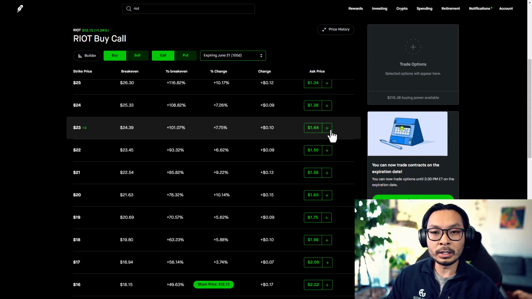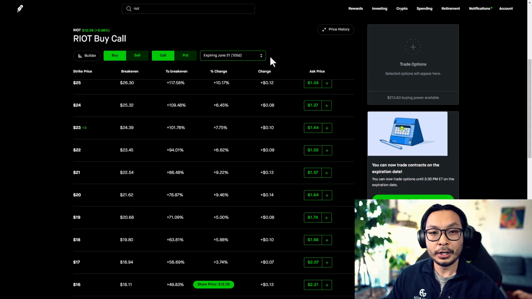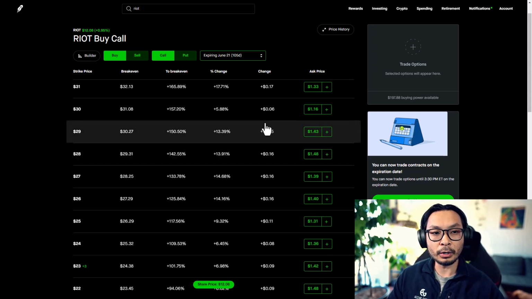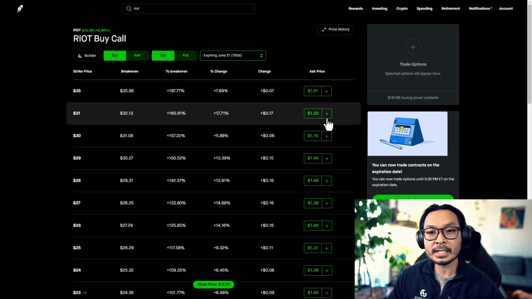What you can do here is change some of this around. If you have less money or you want to put less money into this, you can use different ways. You can either change the date and make it closer, and that will make the contracts cheaper, but that adds more risk. You can also put it further out, and as you can see, as you go out, it's less likely to hit these prices, and that's why these options are cheap.